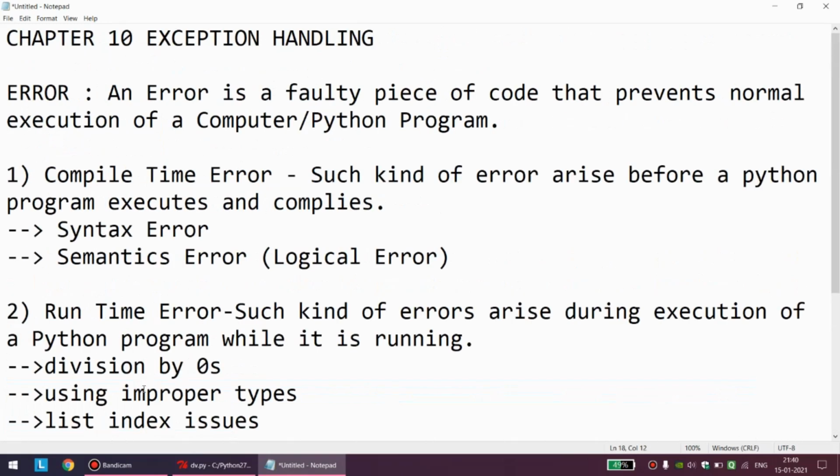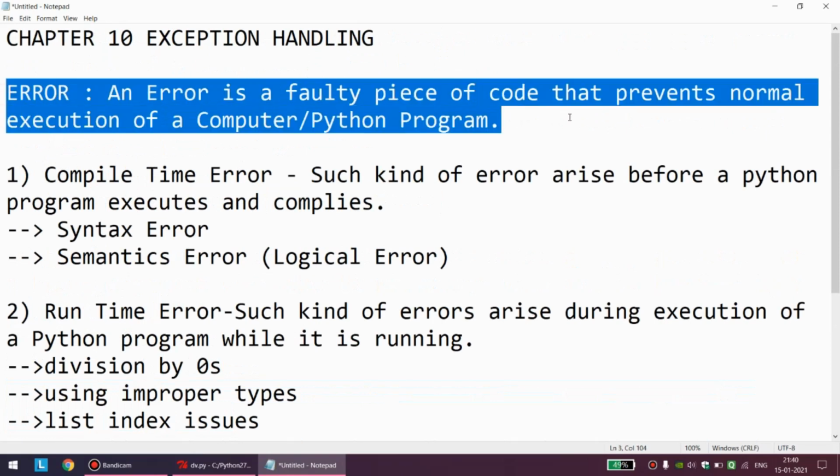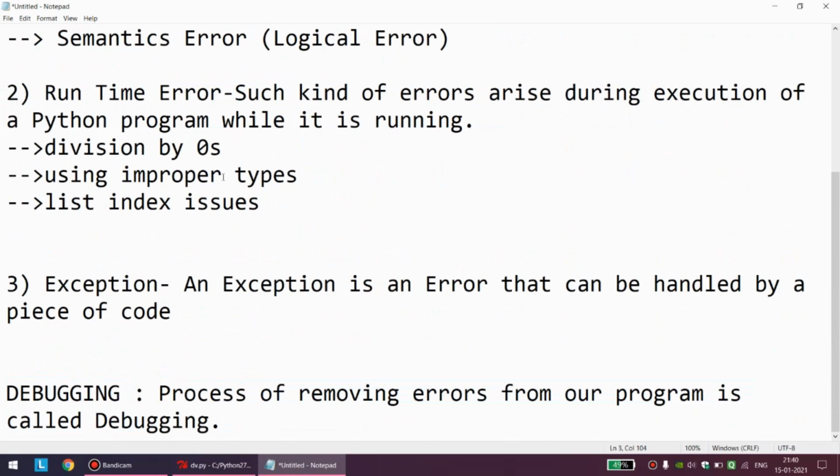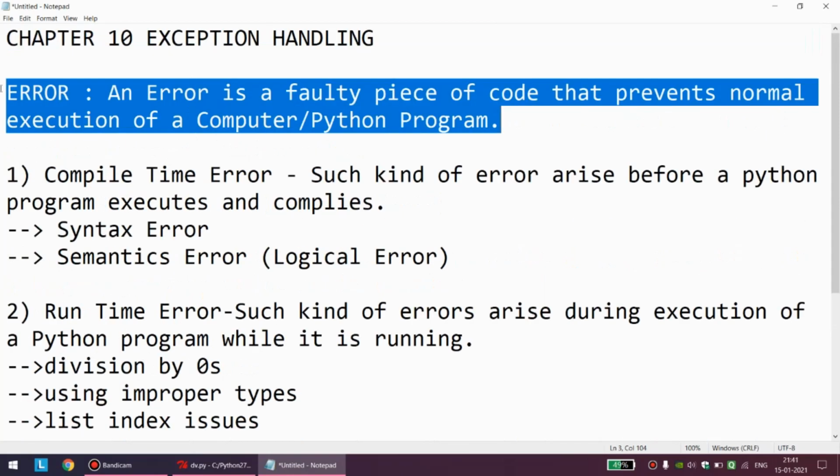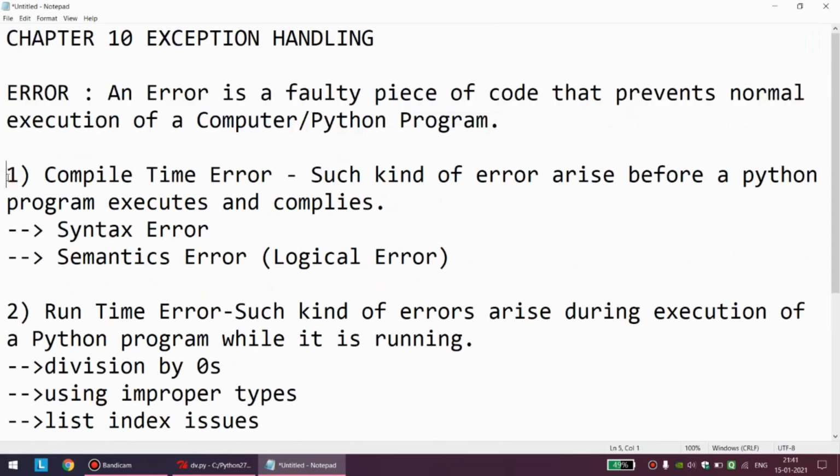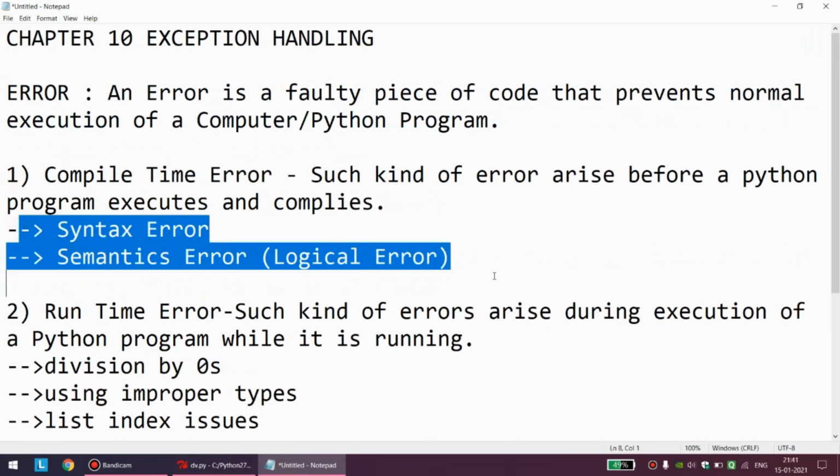So I think this will complete almost 60 to 65% of the chapter. A very small chapter. The majority of the chapter is based on errors, types of errors. Three types of errors are there: compile time error, runtime error, and exception. Compile time error, I already gave you detail: the error that comes up before the normal execution of the program. There are two types of compile time error. I gave you the verbal theory of that. I hope you are very well able to cope with it in the form of theory answers.